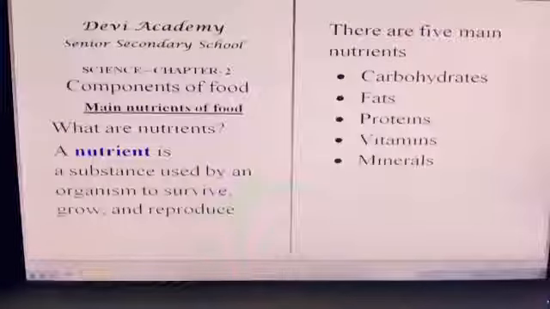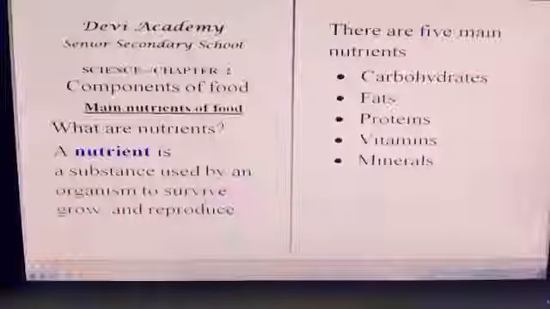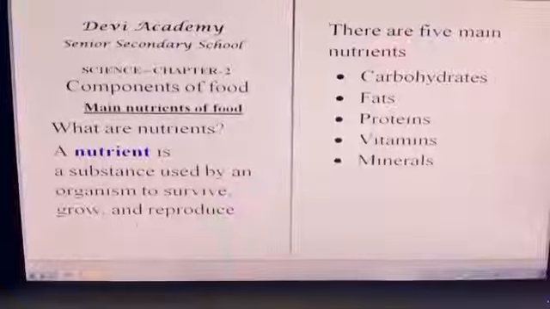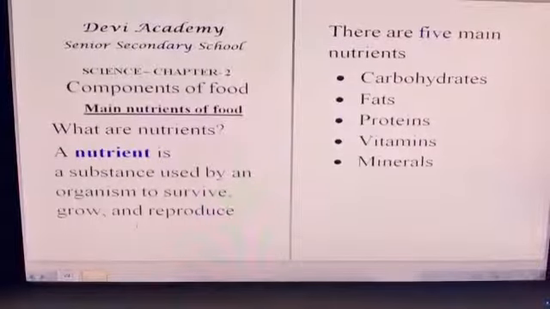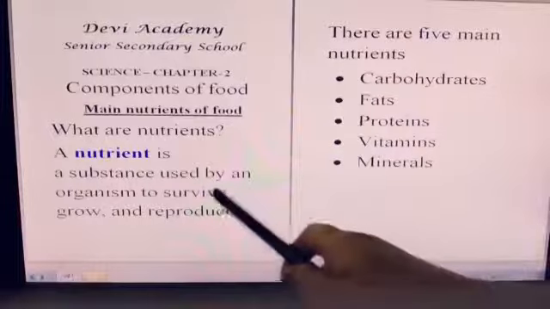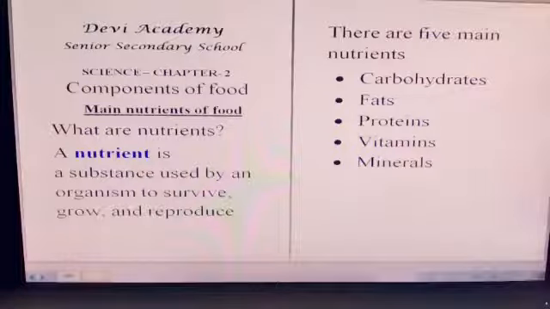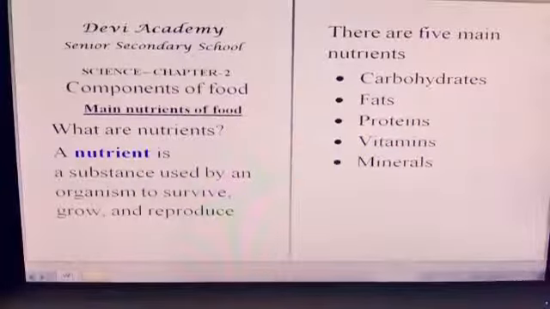How are we getting that food? From plants and animals. In the last session we have seen that. How are we getting the energy from that food? From nutrients present in it. What are nutrients then? A nutrient is a substance used by an organism to survive, grow and reproduce. These nutrients also help to keep us strong, healthy and free from diseases. They are protecting us from diseases.